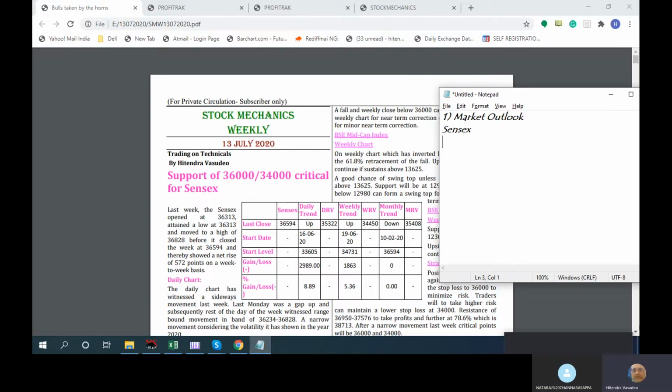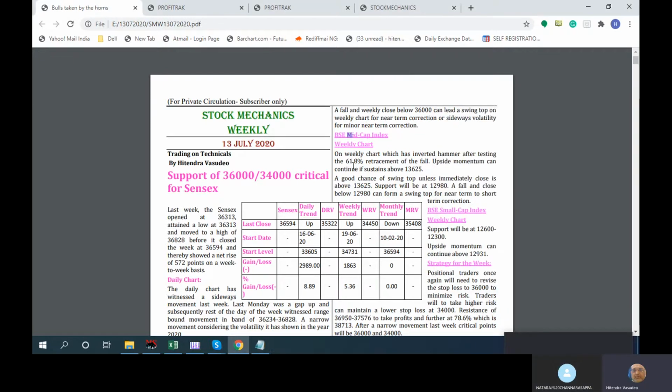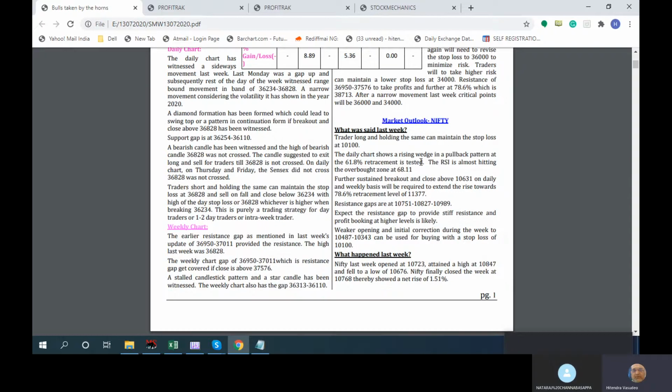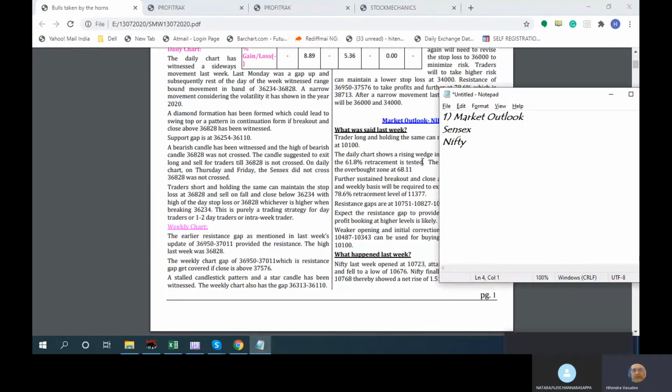So every week there is an update on Sensex, then Nifty. Sensex content will be, you must have seen over here, like this. Nifty content is more towards slightly trading objectives, short term. So you have the Sensex outlook, and it will be in line more or less with the Sensex outlook. Nifty outlook will give you slightly a trading outlook based on spot prices.